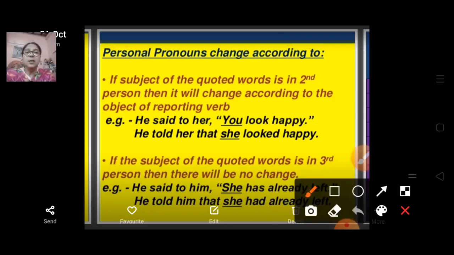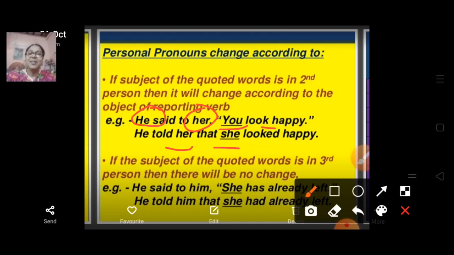Who said to her? He said to her. Here you can see "her" is showing the female gender, so it will change to "she." He told her that she looked happy.